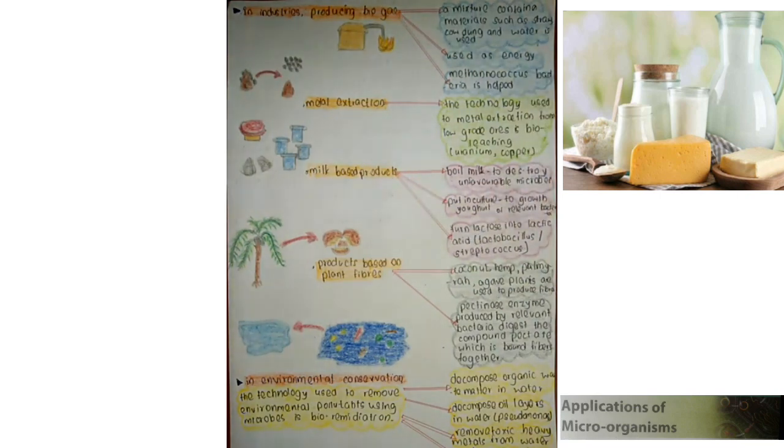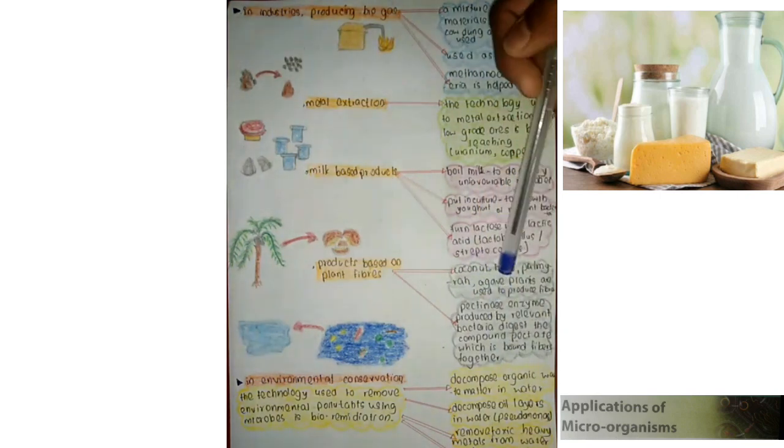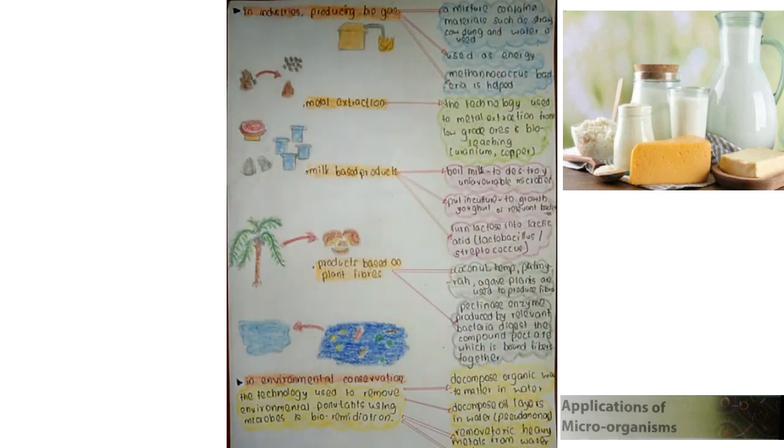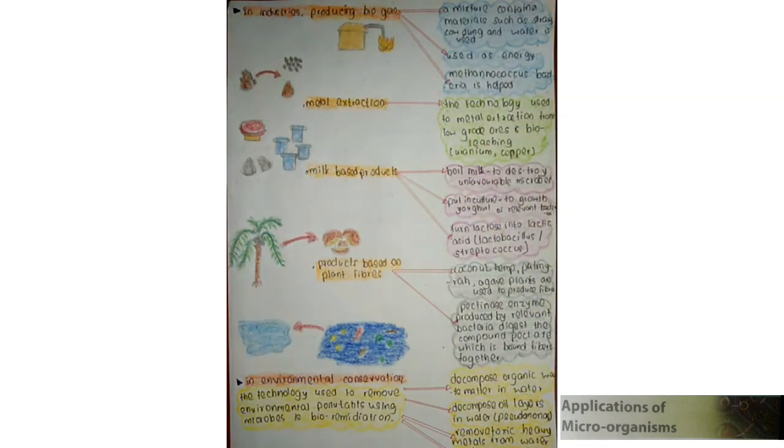There are two main microorganisms used for this milk production. The first one is Lactobacillus bulgaricus, and the other is Streptococcus.